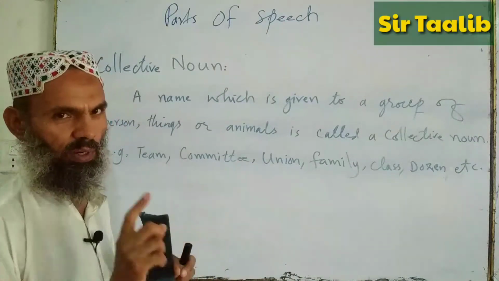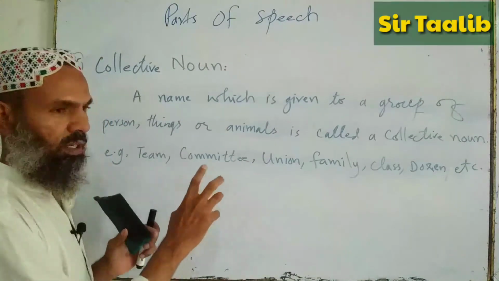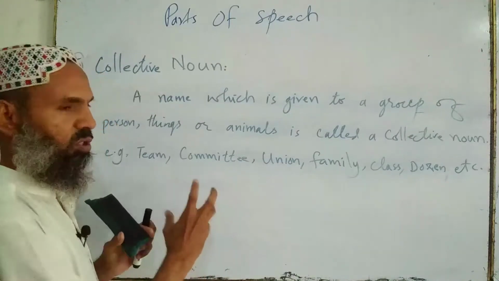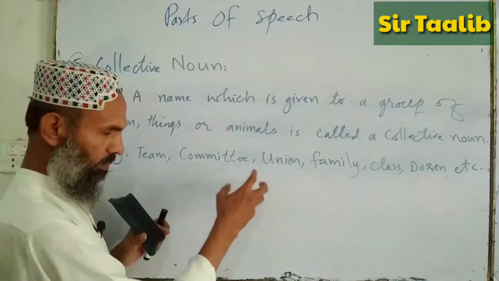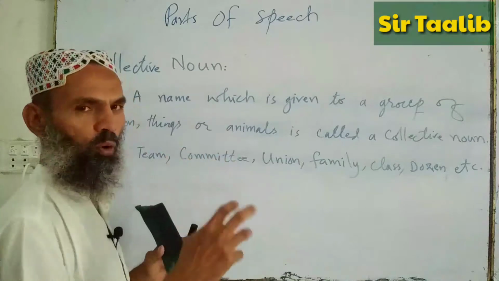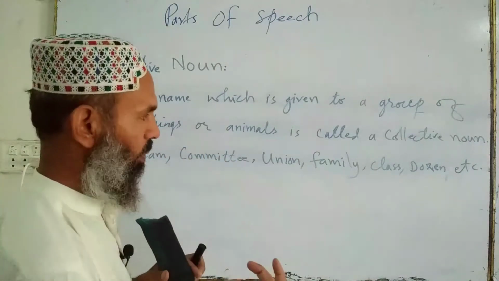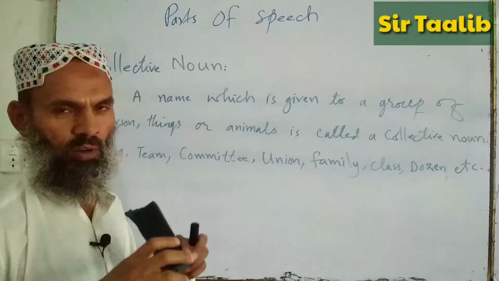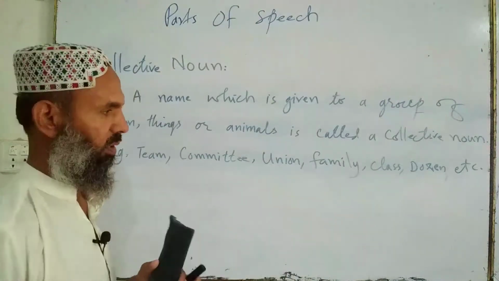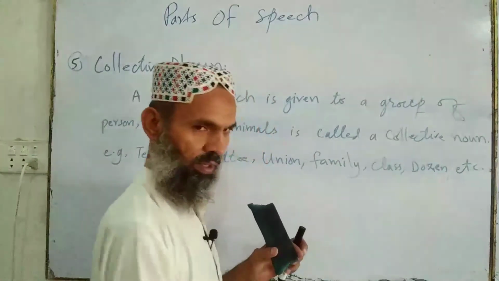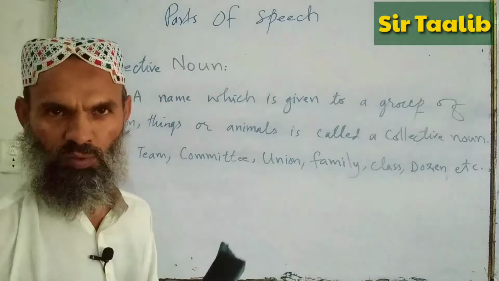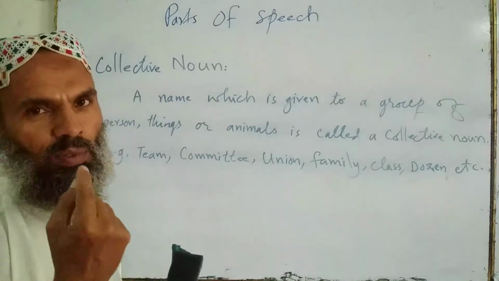The name is singular, but it does not talk about a single person. It talks about various people, more than one. It's a group of people. Family: in a family we have many members. Class: in a class we sometimes have hundreds of students, but the name is one.